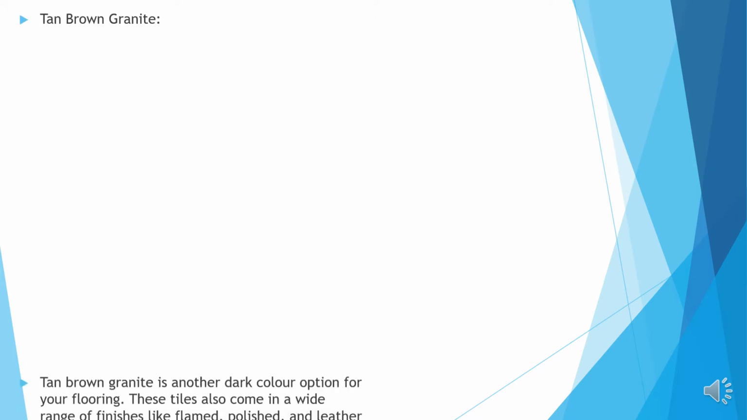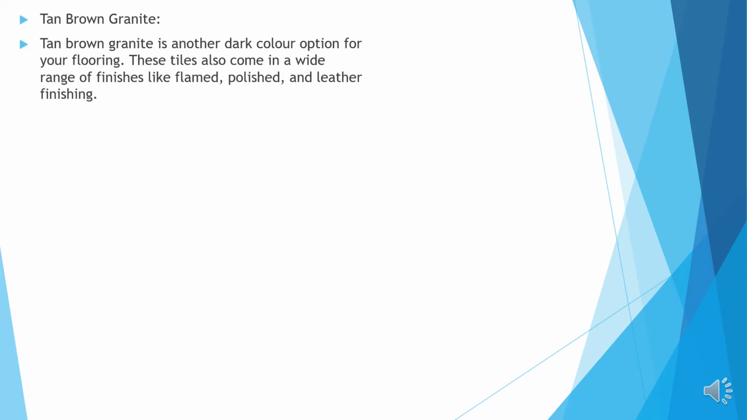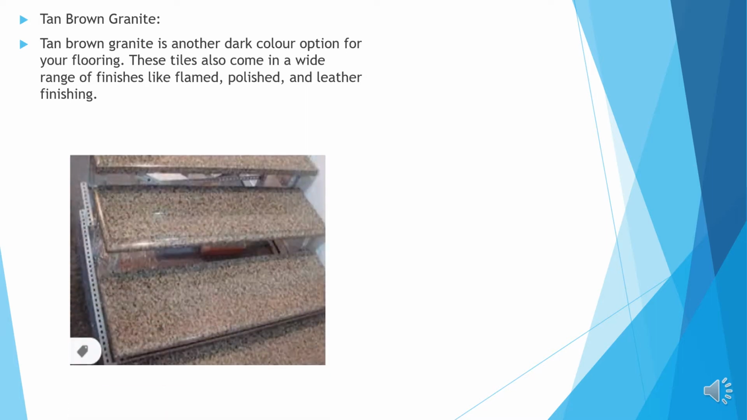Tan brown granite. Tan brown granite is another dark color option. These tiles also come in a wide range of finishes such as flame, polish and leather finishing. See, this is the image of a tan brown granite fixed in one of the staircases.